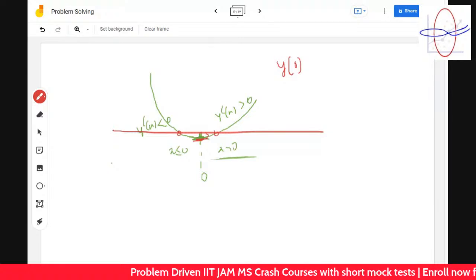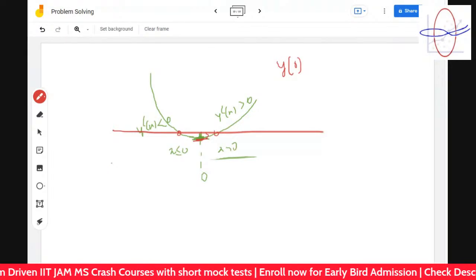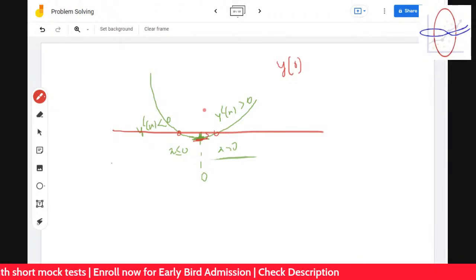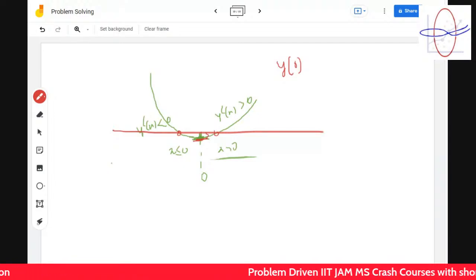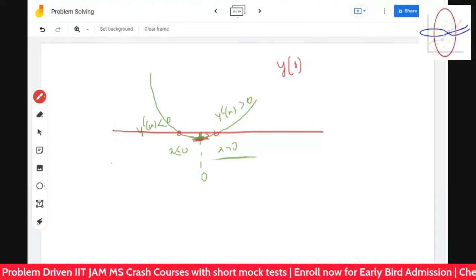Yeah, the two roots part, that's one. So we have understood that a curve is decreasing, attaining a minimum, and then increasing, shooting up. So the function can have exactly two roots or zero roots, right?